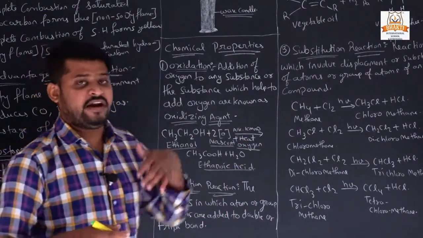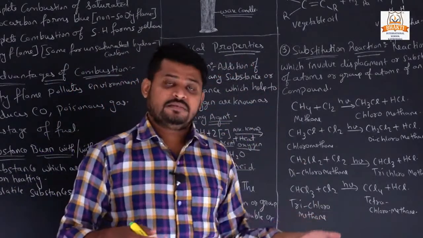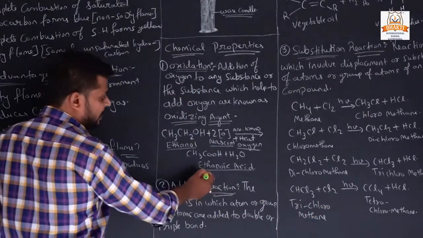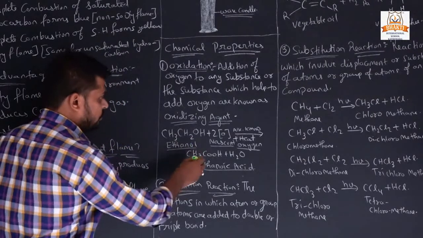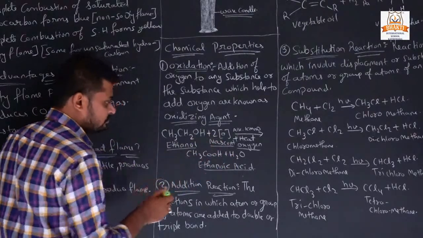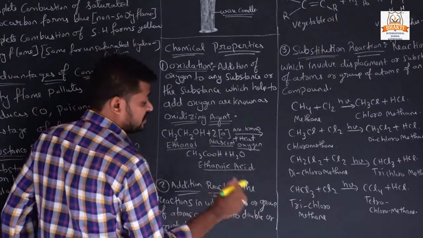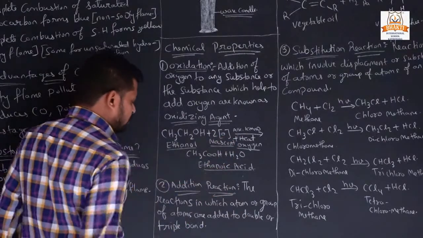Anything that is provided externally to the reaction but doesn't count in the reaction is called a catalyst. So what do we get? Ethanoic acid. Okay, so here oxygen is added. In ethanol we added oxygen, nascent oxygen, meaning it doesn't have a smell. So that's why it is called ethanoic acid.